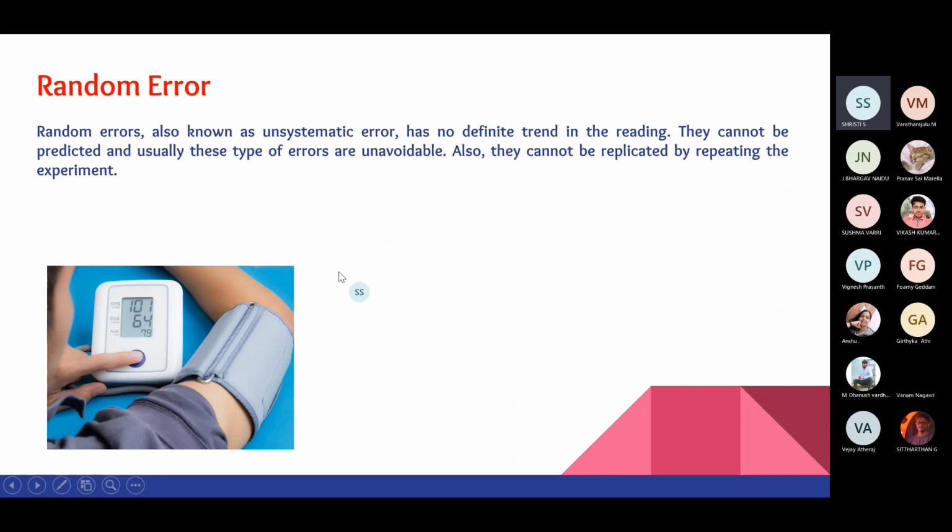Random errors have no definite trend in reading. An example is blood pressure: it deviates from the normal value when we are under stress or after physical exercise. These are temporary errors, as in they do not stay stable for a long time and they cannot be replicated every time by an experiment.